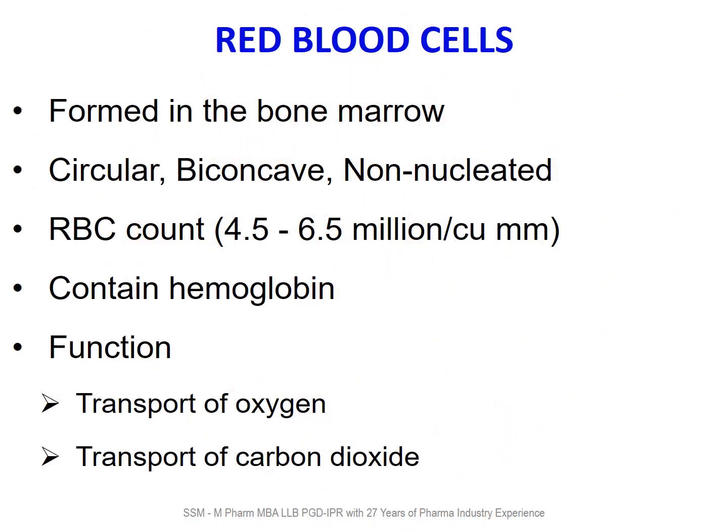Red blood cells are formed in bone marrow. They are circular, biconcave, non-nucleated, and the normal RBC count is 4.5 to 6.5 million per cubic millimeter. RBC contains hemoglobin, which helps in transport of oxygen and carbon dioxide. The main function of RBC is transport of oxygen and carbon dioxide.